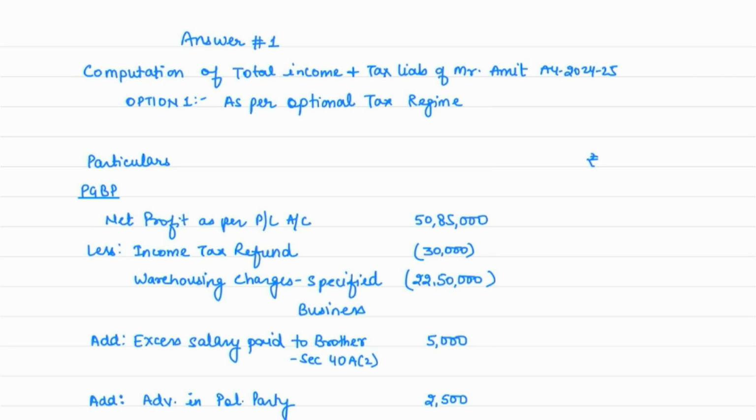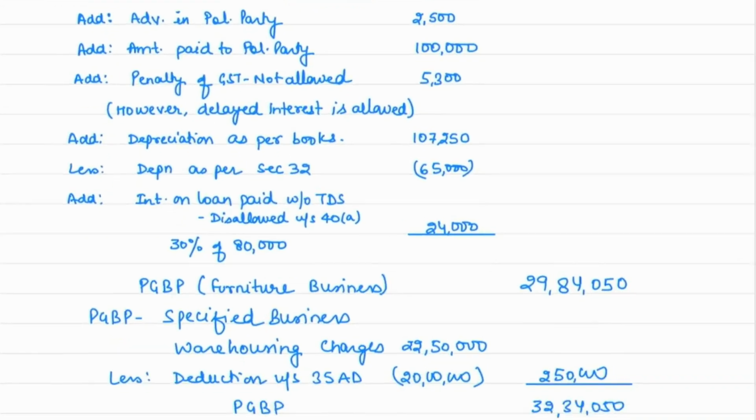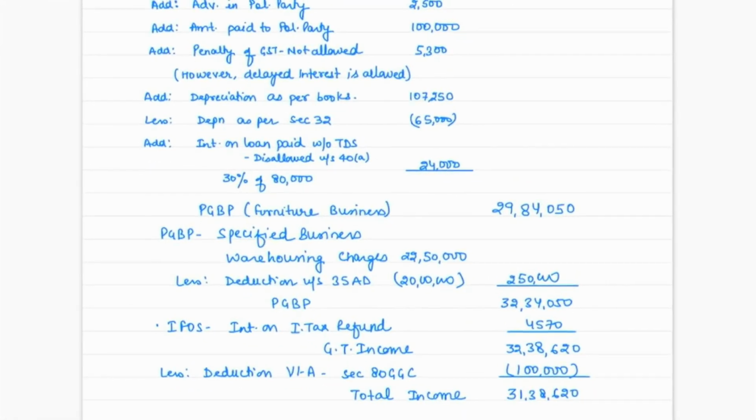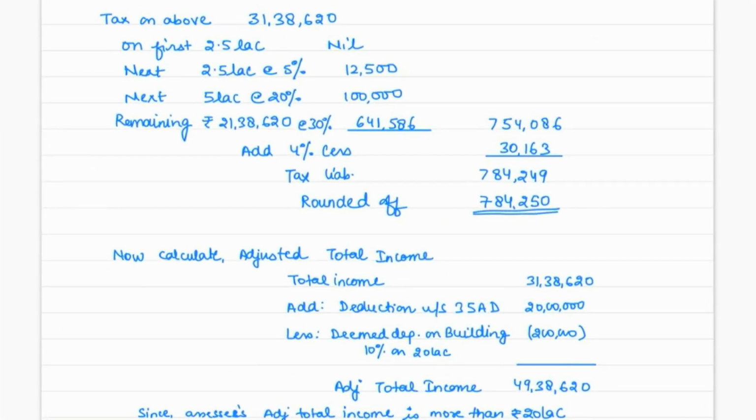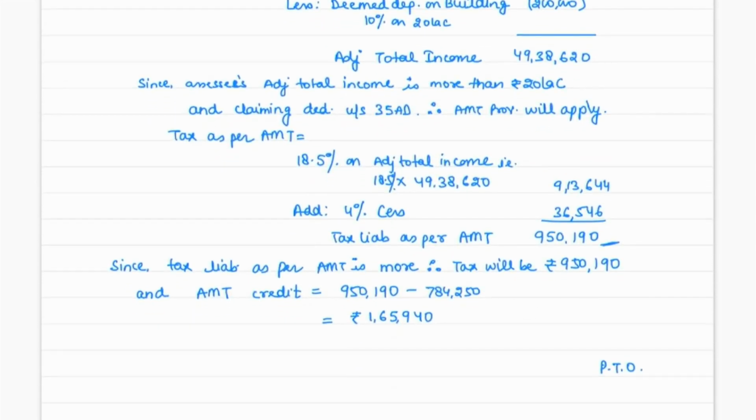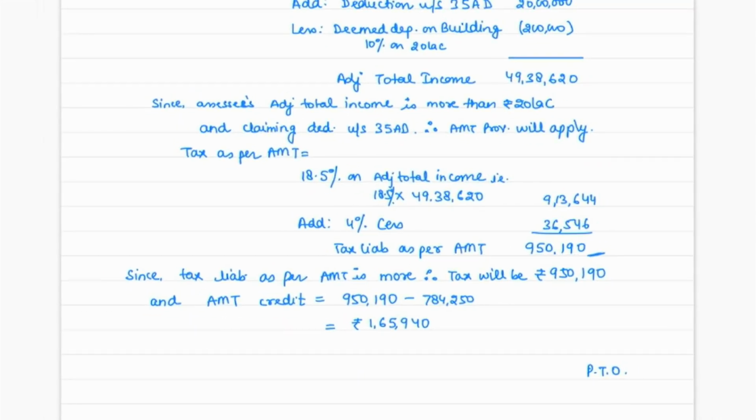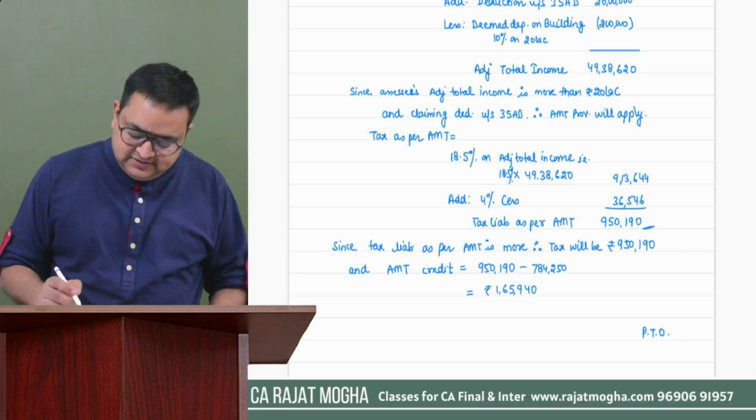Done. I'm changing it now. You can pause it here. Done. Okay, I'm changing it. Pause here. Done. Okay. And here. So this is the amount of tax which we have to pay, and we have paid some excess tax. That is AMT credit, right? So this is option one.